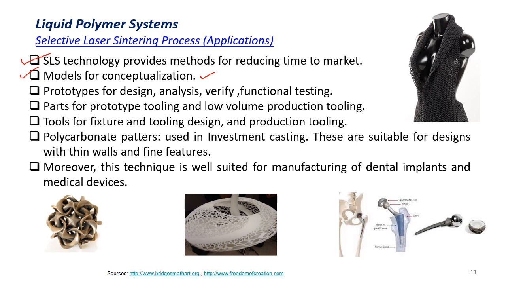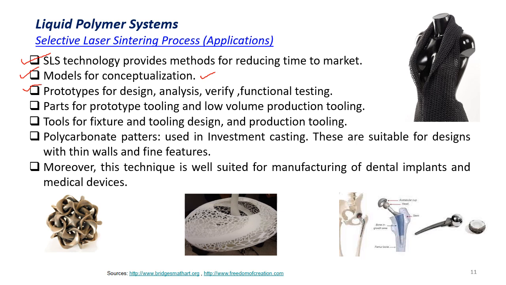Under conceptualization, it helps in giving better presentable products and gives a reality check for the product before totally going into mass production.